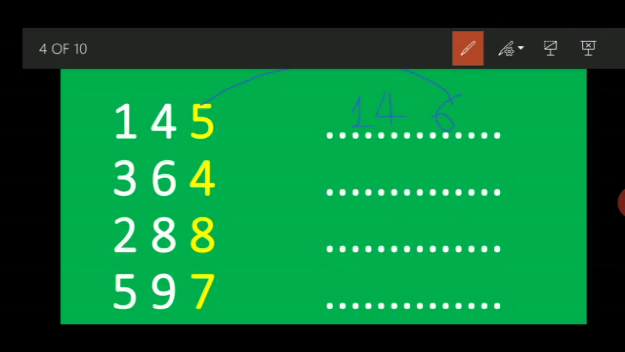Understood? After 145, what did we get? 146. 364, no need to read it. After doing your work, then you have to read out the full number. After 4 comes 5, and 3 and 6 will be the same. After 8, 9 will be there, and 2 and 8 will be as it is. After 7, 8 will be here, and 5 and 9 will be as it is.